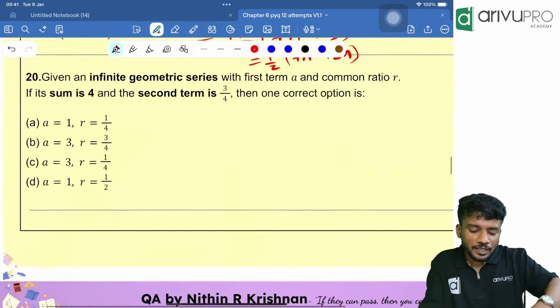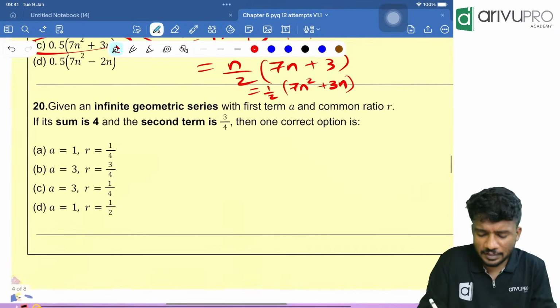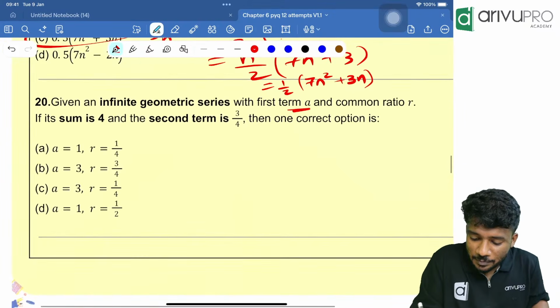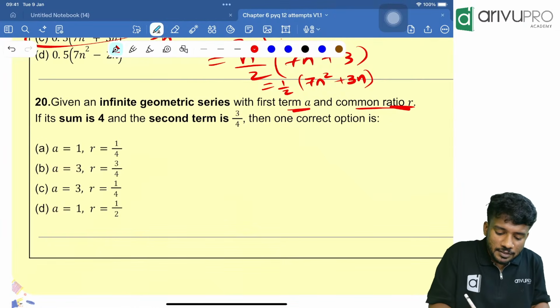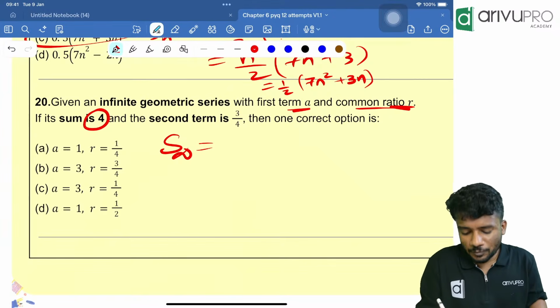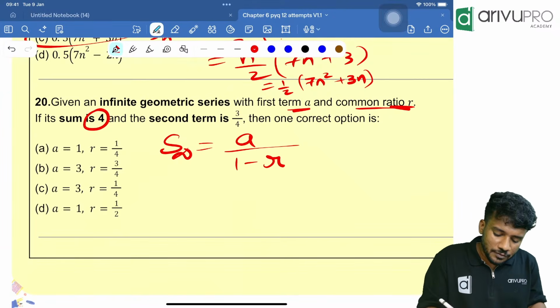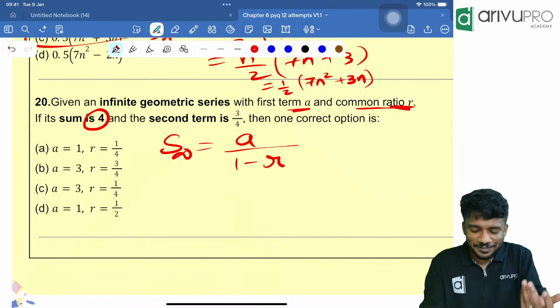Yes. Next one. Given an infinite GP, infinite series. Okay, infinite series is important. With the first term a and common ratio r, the sum is 4. People, for the sum of infinite terms of a GP, what is the formula? A divided by 1 minus r. Sum is 4. We need to check which option is giving you the answer.